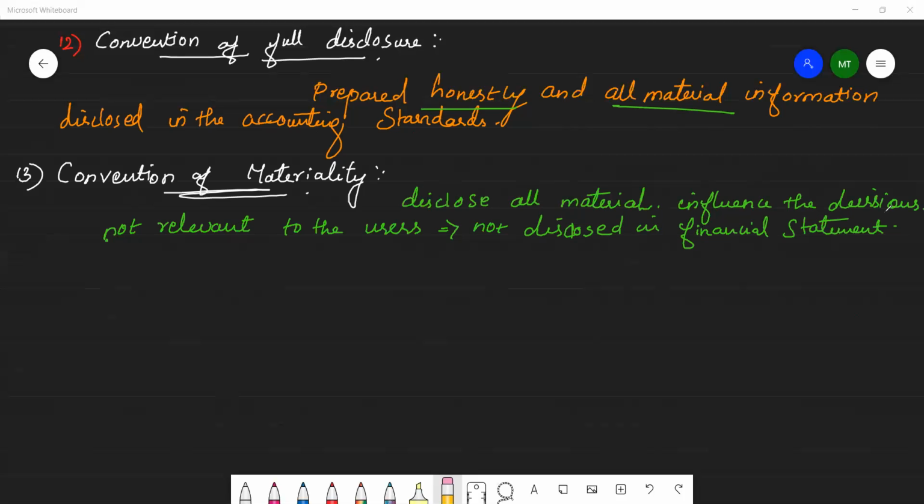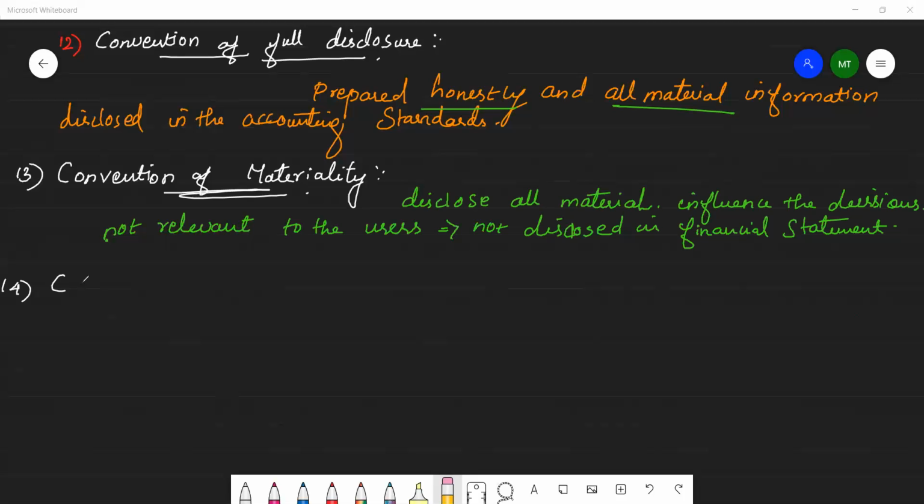The principle is basically an exception to the full disclosure principle, and materiality is subjective in nature. Materiality depends on the amount involved in the transactions. Okay, that's all.